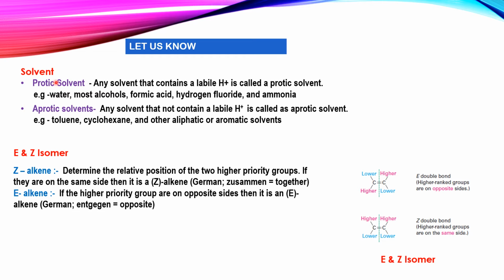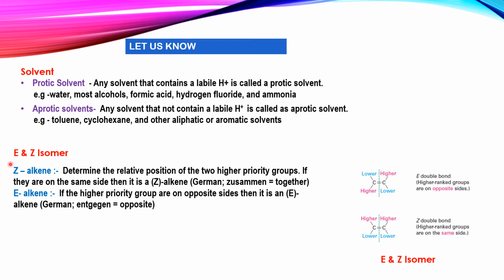The protic solvent is a solvent that has a labile H plus ion, or we can say a solvent that has a hydrogen atom bound to a more electronegative atom. For example, water and alcohol. Secondly, the aprotic solvent. Any solvent that does not contain a labile H plus is an aprotic solvent. For example, toluene, cyclohexane, or we can say a solvent that has a hydrogen not bonded to an electronegative atom and that is not capable of hydrogen bonding.